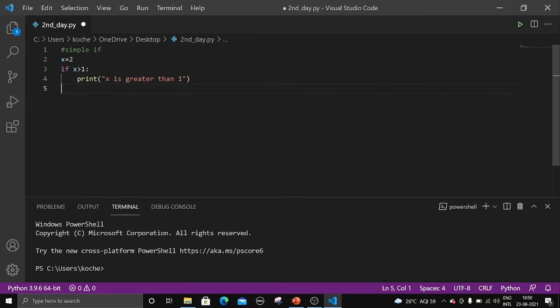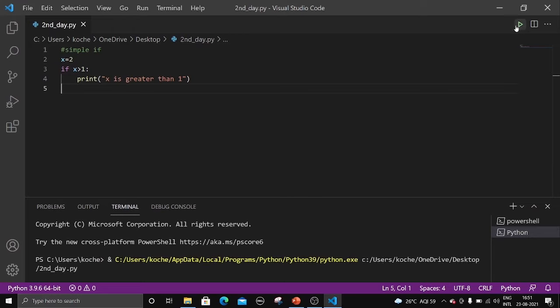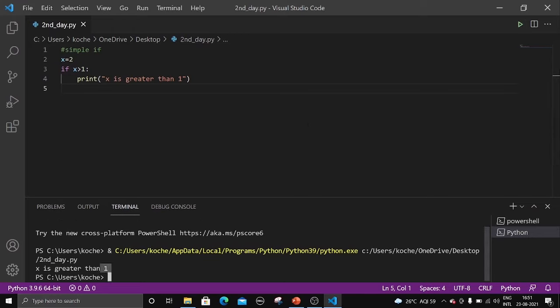Now let us press control plus s. We are saving the program and let's run this one. It is being executed, and let us wait until it executes. Yes, it has executed, and it has printed x is greater than 1. Now let us try the false case. Now if x is greater than 5, see here, x is 2, and we are writing the condition as x is greater than 5.